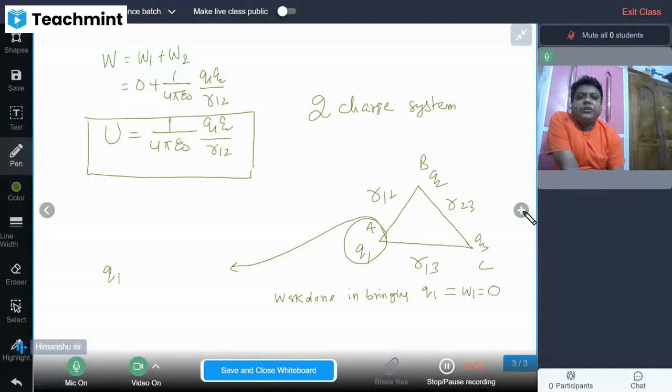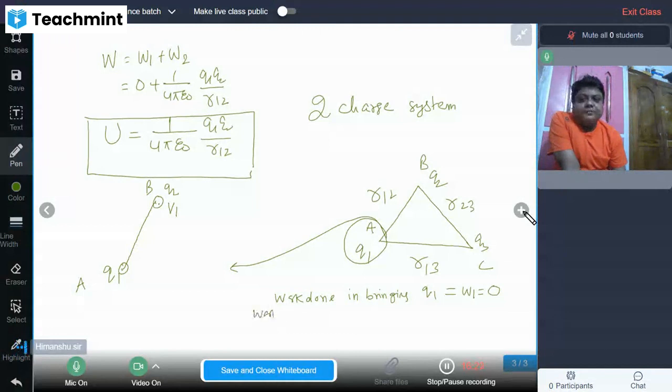Very good. So now Q2 is coming into the limelight at point B, and Q2 is under the surveillance of Q1. That means it will experience a force of attraction or repulsion, guided by the potential. Because of Q1, potential V1 is felt at B, so the work done W2 will become Q2 into V1.